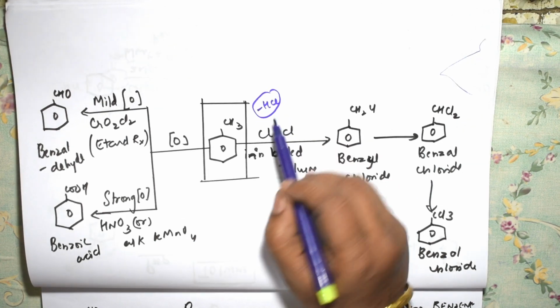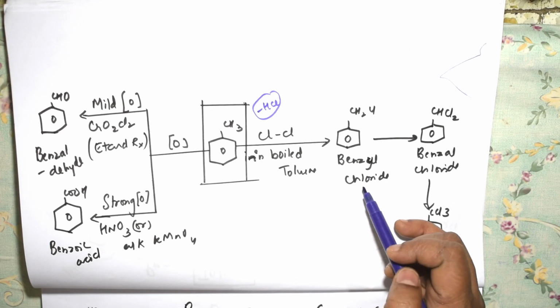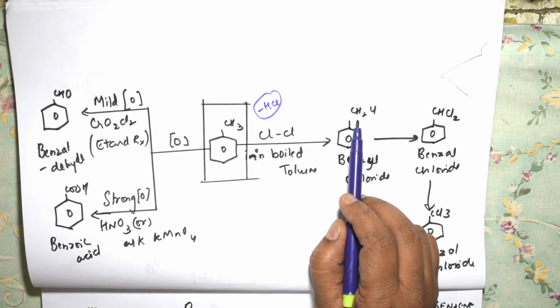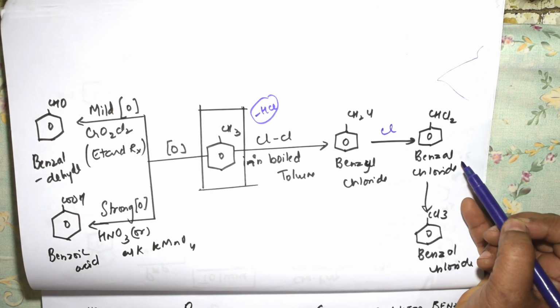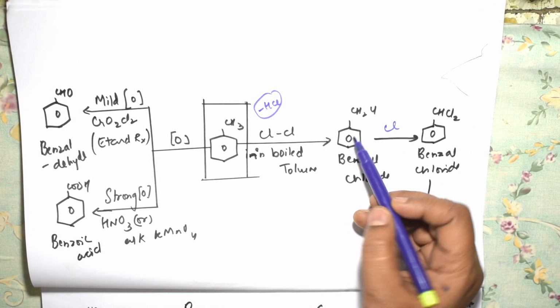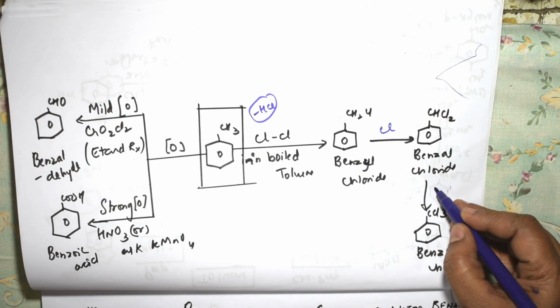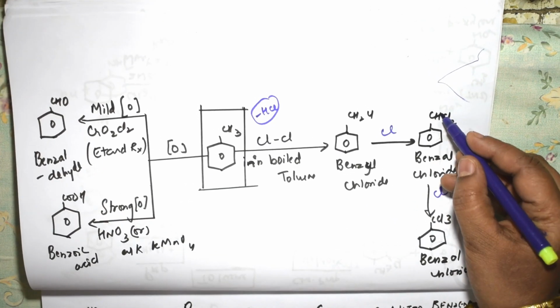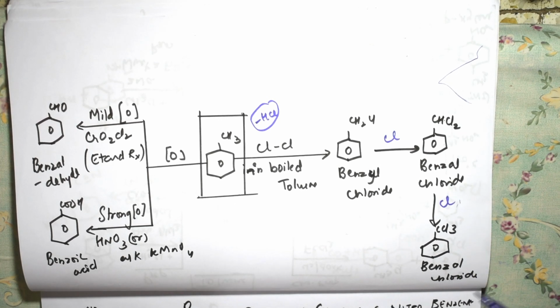One hydrogen replaced with this chlorine, it becomes benzyl chloride. Further, you substitute one more hydrogen by chlorine, it becomes benzal chloride. So benzyl is CH2Cl, benzal is CHCl2. Further, you introduce one more chlorine, this hydrogen also is replaced, and we get benzotrichloride. That's one such type of conversion.